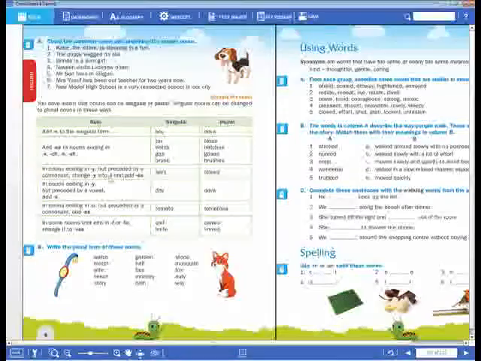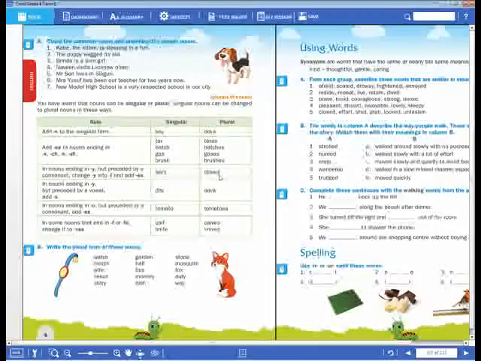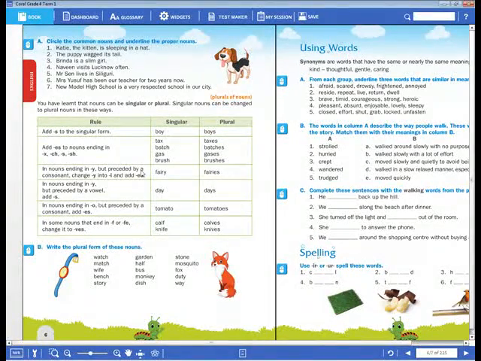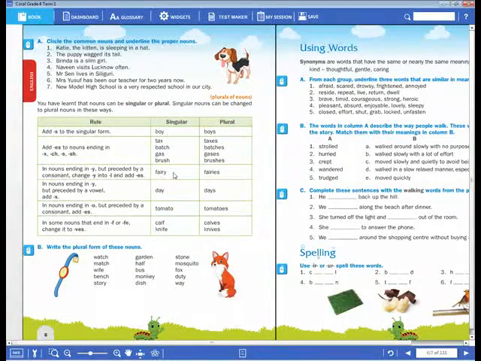Okay, dear children. Now next, the third rule: if a noun ends with the letter y and before this y there is a consonant letter, we have to drop y and add ies, like fairy, fairies, carry, carries.